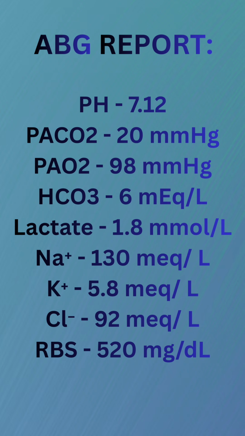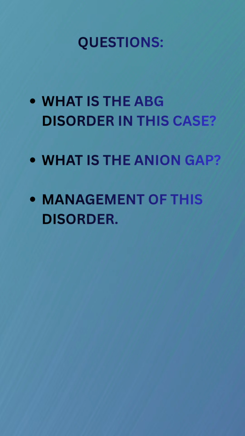So pH is 7.12, PaCO2 20, PaO2 98, bicarbonate 6, lactate 1.8, sodium 130, chloride 92, and sugar was 520. Let's analyze the ABG disorder in this case, check the anion gap and the management of this patient.